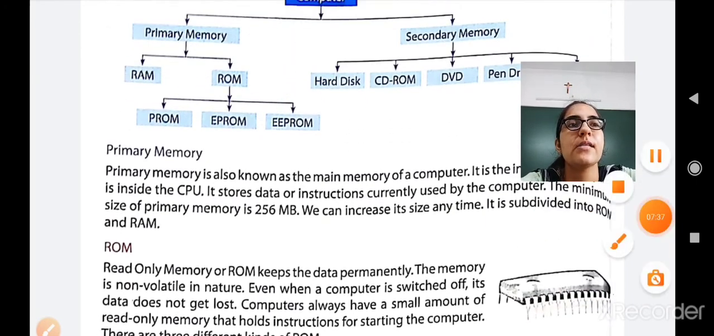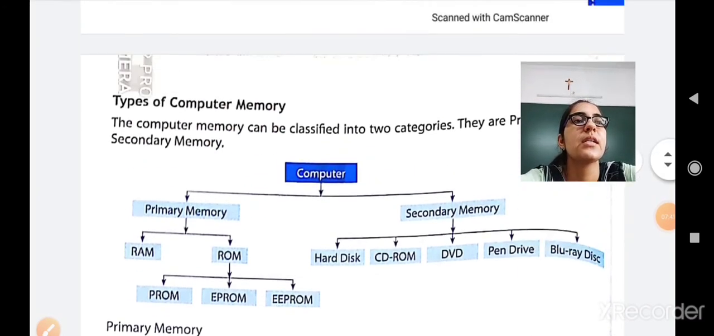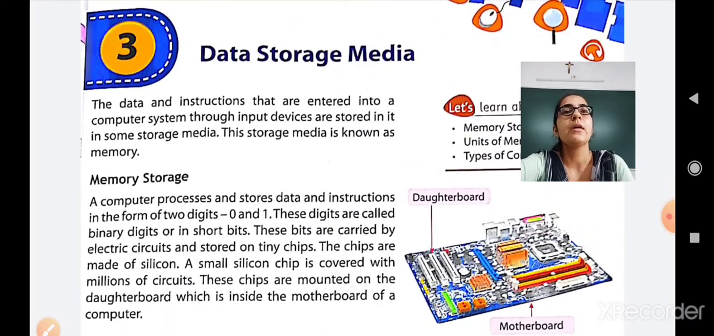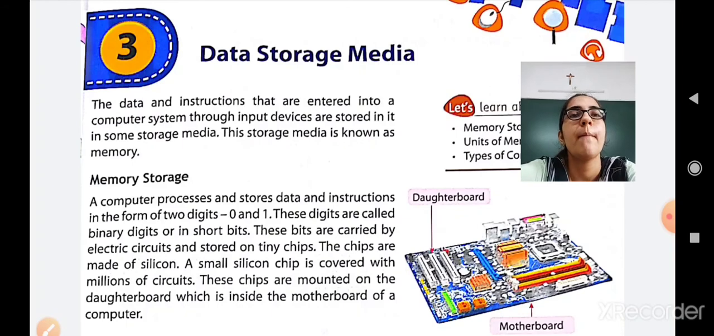But I think that our time is up. So about primary memory we will discuss in our next period. Once again I will revise what we have studied today. First, what is data storage media? It means a computer system stores something in a storage media. So that storage media is called the memory.